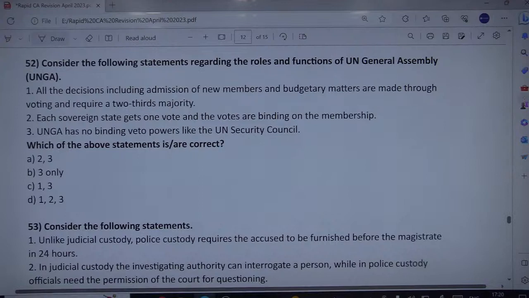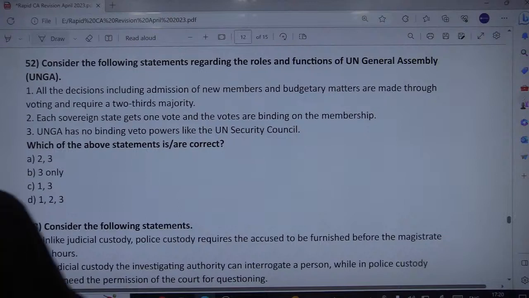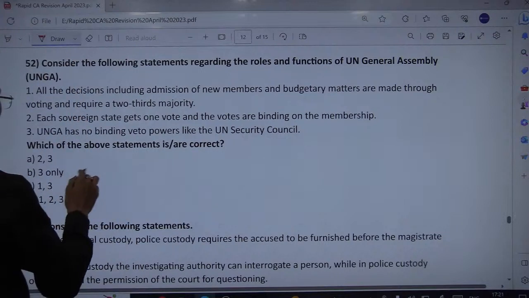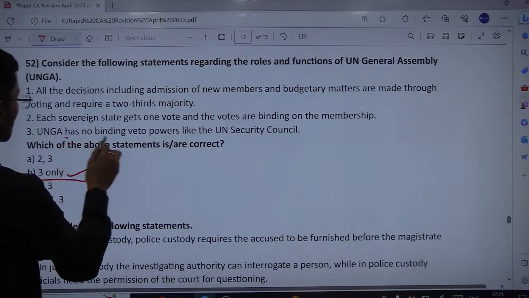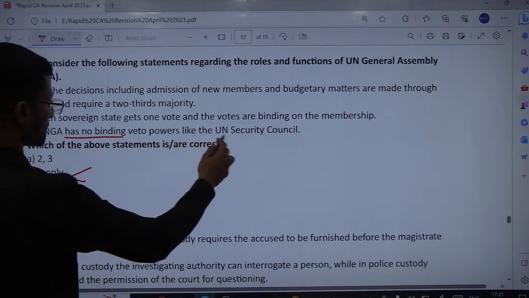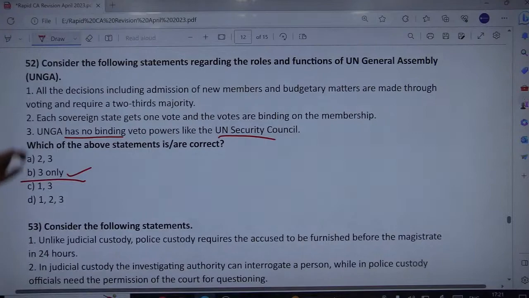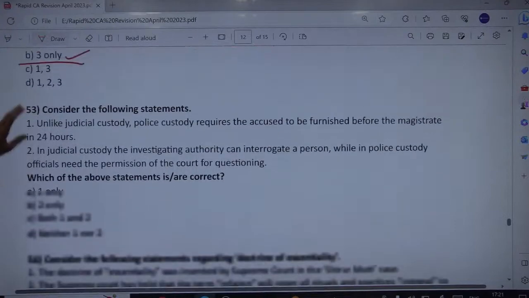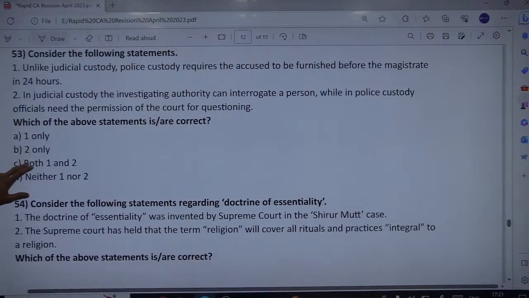No, this is not binding. This depends on the countries. Varies from whether the country wants to vote or wants to abstain. So it entirely depends on countries. And UNGA has no binding veto powers like the UN Security Council. Indeed, third is correct. So only statement which is correct here is B, that is 3 only. UNGA doesn't hold this binding veto powers like the UN Security Council. Fine. So third is correct only.